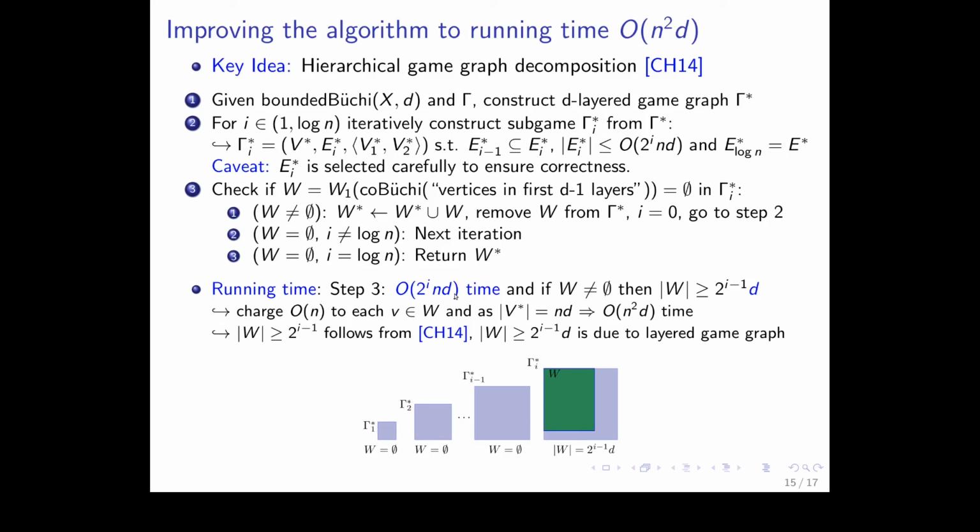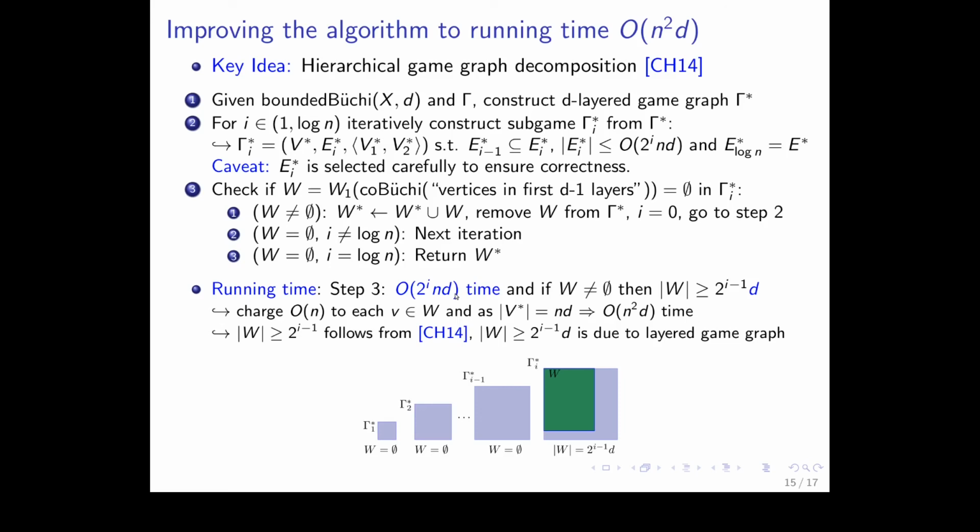Okay. So on the other hand, if it's empty, then we need to add more edges from this gamma star graph and consider the next iteration. Okay. And if I is equal to log n, we just return the set W star and terminate the algorithm.